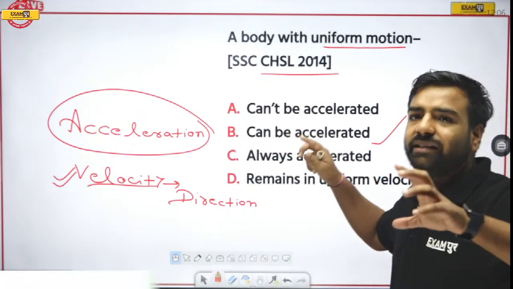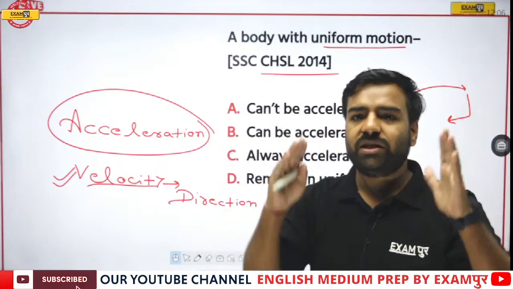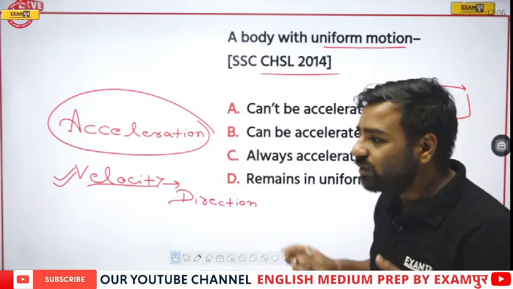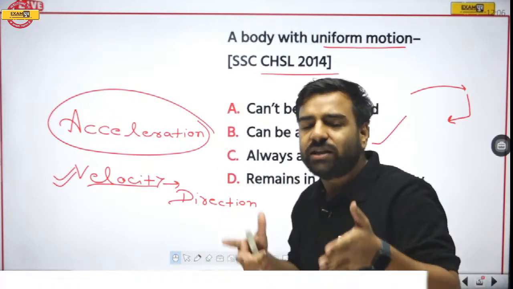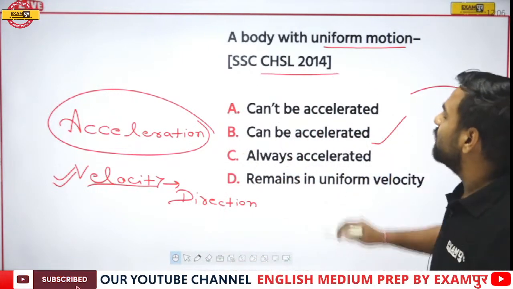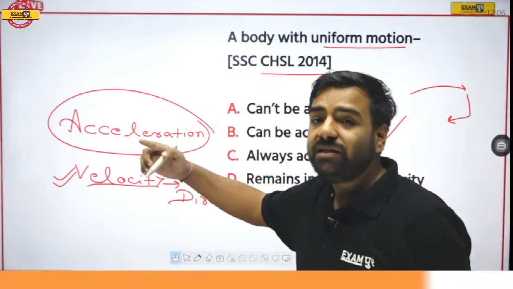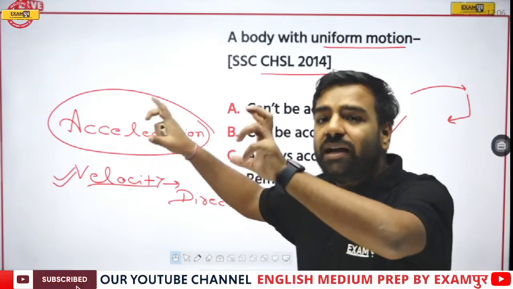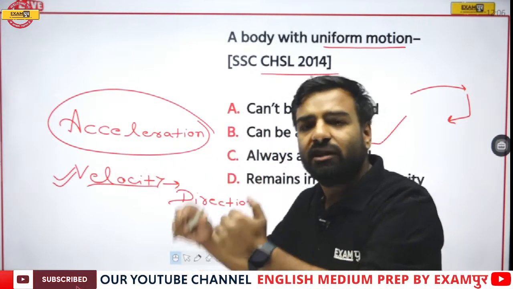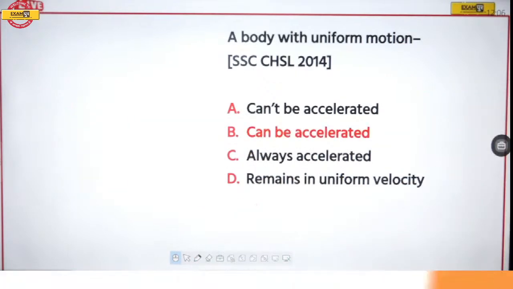See, these are the things where you can clear up your logics. All those logics which are there. Someone was asking me, sir, do we need to mug up? No. If your logics are clear, you can directly click on the answer. Just as this question. So what I was saying, whenever your body is in the uniform motion, if its direction is changing, that means you can talk about the velocity over there. And the rate of change of velocity is what? Acceleration. Therefore, this body can also be accelerated. Therefore, option number B is going to be the correct answer.